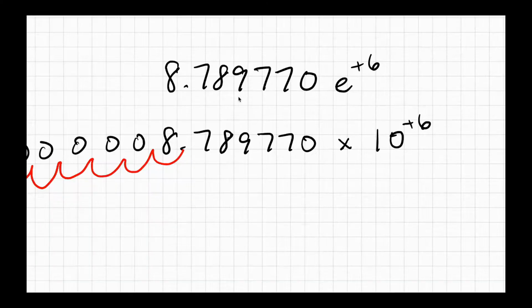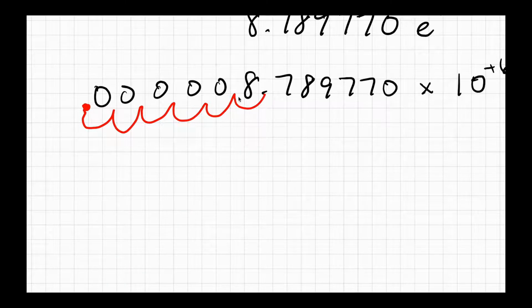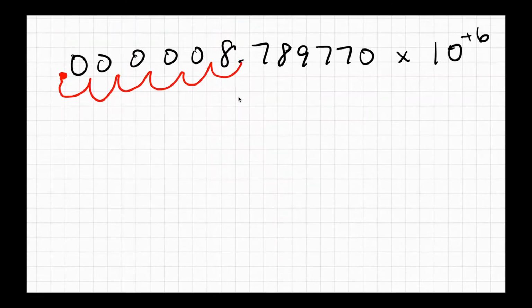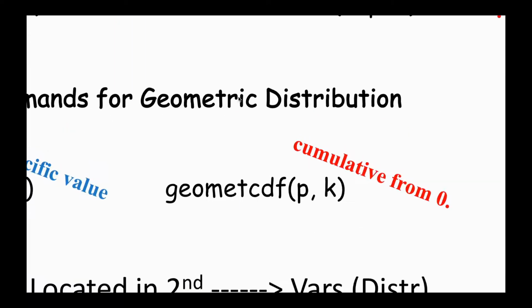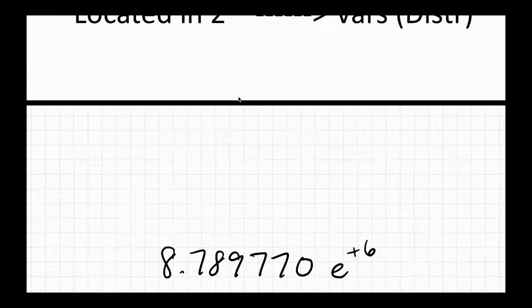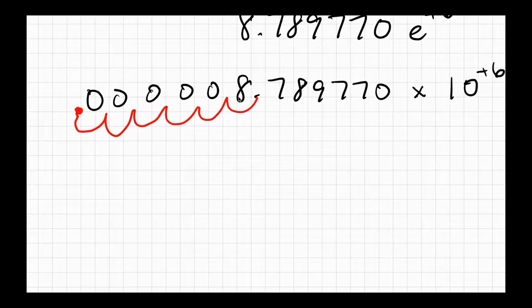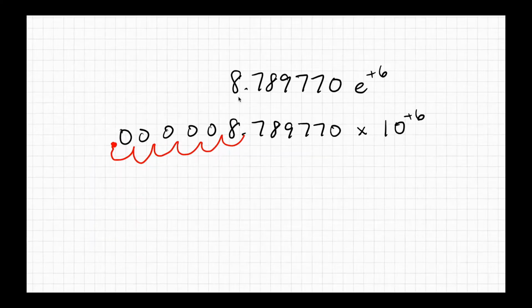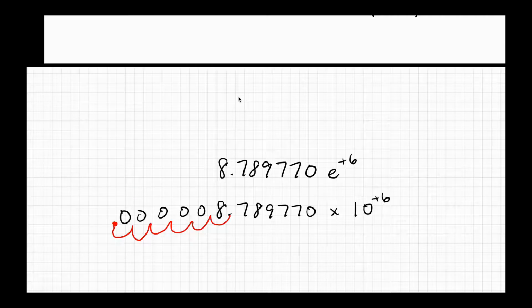Sometimes your calculator will do that. All right. Because your calculator is a calculator. It doesn't have a brain. If it had a brain, it would say, hey, it's pretty much 0. But your calculator doesn't have a brain. It does what you tell it to do, right? So that's why it'll literally give you that. It'll give you what it is. Sometimes you don't want that.